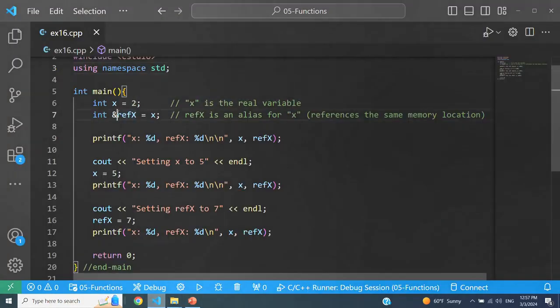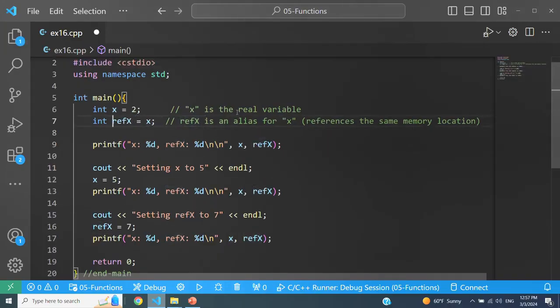So this is example 16. Let's go there. This is how you define it. I'm defining a variable, integer x, initializing it to 2. And then I am saying integer ampersand, the variable name refx is equal to x. Again, if I omit this, then I would be declaring a separate box, separate variable, and copying the value of x into this box. So in that case, because we have two different boxes, any changes that you make to x will only change the box referred to by x, and any changes that you make to refx would change the box referred to by refx.